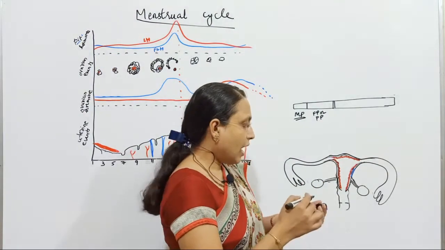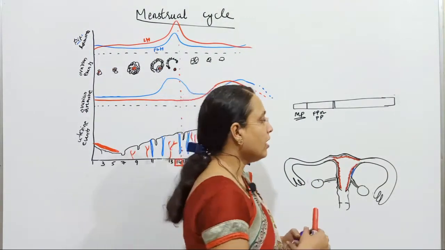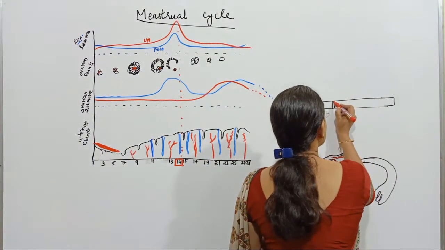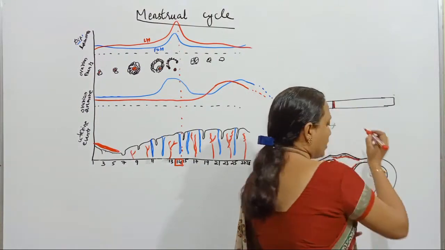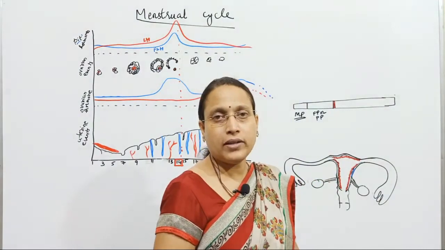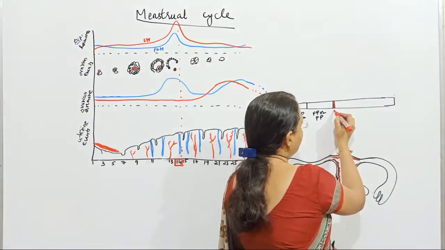And a very small phase is called the ovulatory phase, which will last very shortly, and this will be around the 14th day.